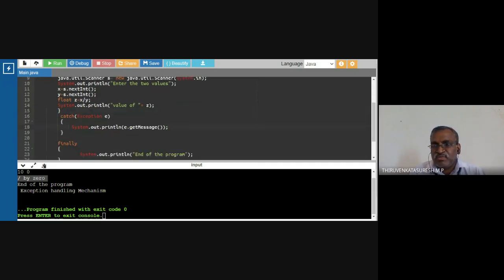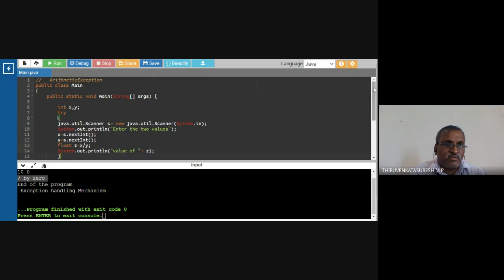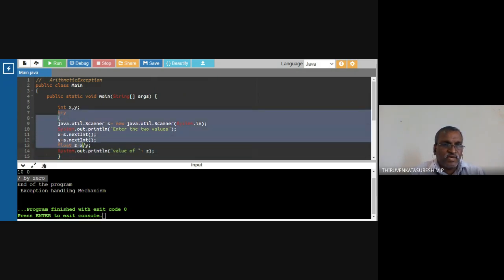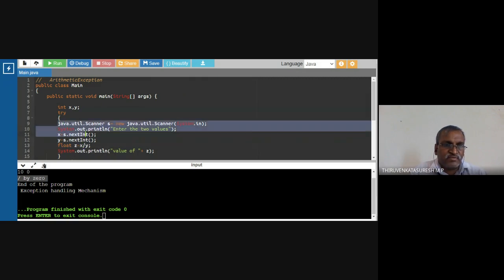Now I move to some other exception, the array index out of bounds exception. So now I'm going to delete this code and write some other code for demonstrating the array index out of bounds exception. Okay.